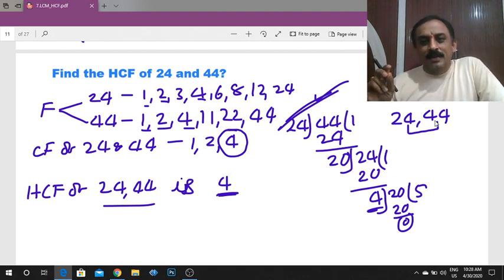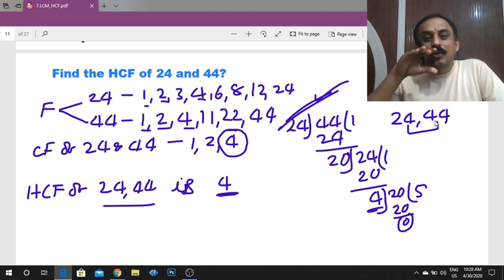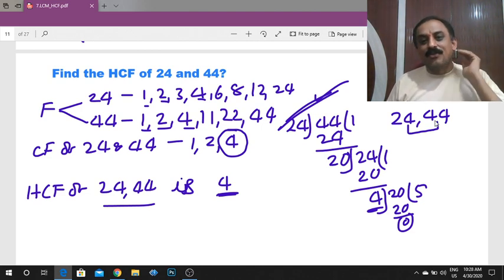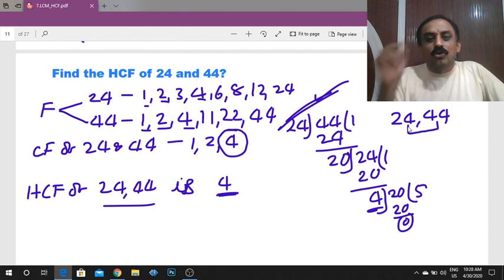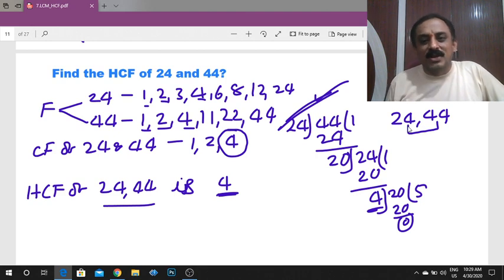Once again, listen here. The HCF is always either equal to the small number or less than the small number. So, for example, here 24 and 44, the small number is 24. 24 is not the HCF. Why? 24 is not a factor of 44. Therefore, 24 is not the HCF.